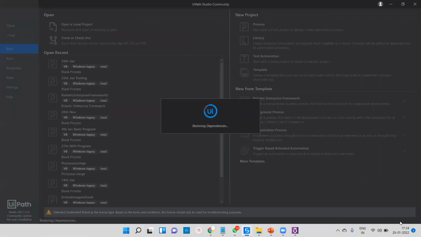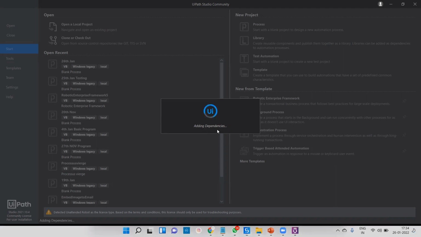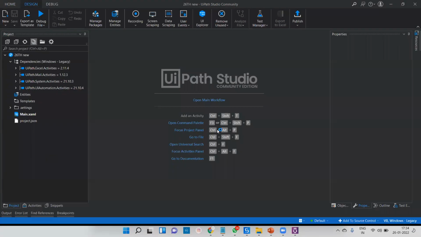And the process hardly takes, right now the time is 5:34, it requires only 1 minute to start your project, and you can create the workspace. UiPath is getting everything ready for how you're going to automate the entire process, and it's adding dependencies. Okay, everything done.